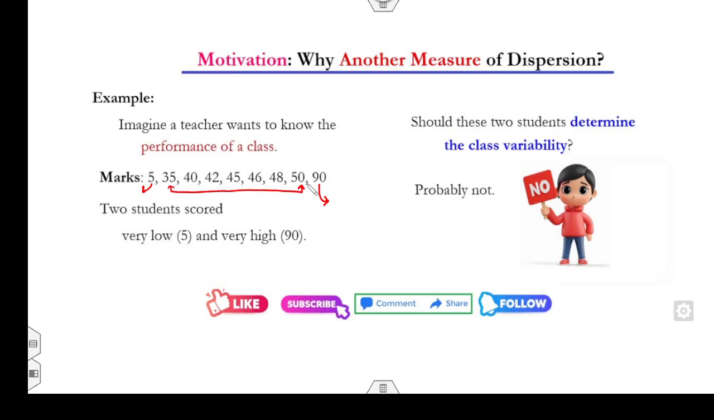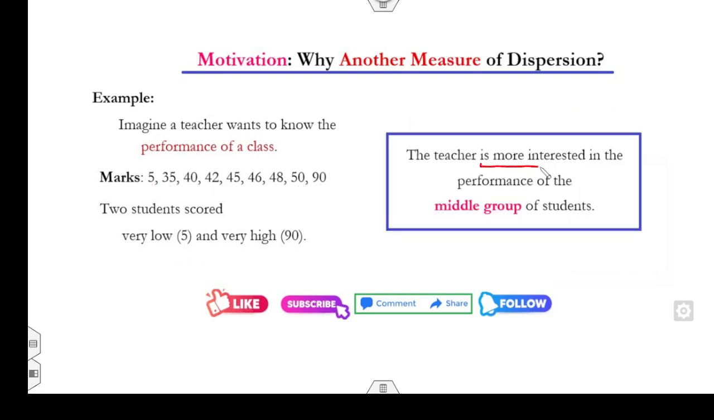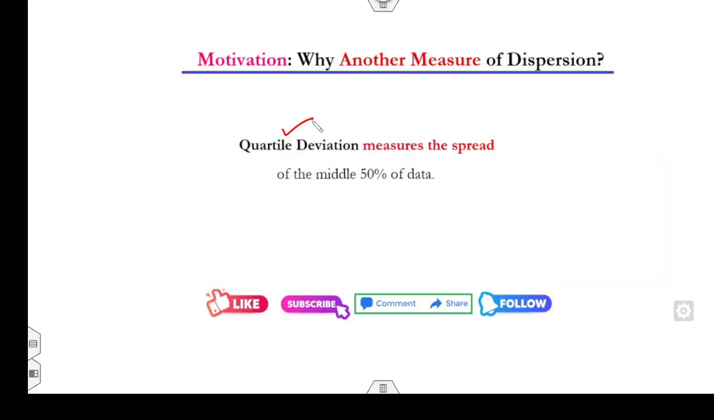So what will be the teacher's role here? Consider the example of the teacher: the teacher is more interested in knowing the performance of the middle group of students. And to measure this middle group of the data, we are going to study the concept of quartile deviation. So quartile deviation is the measurement of the spread of the middle 50% of the information.